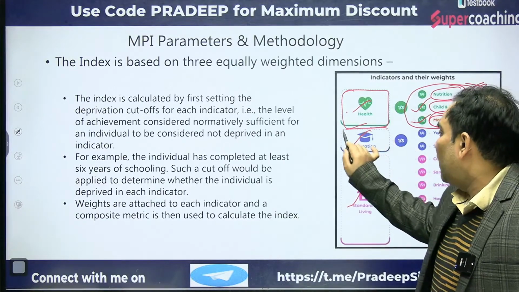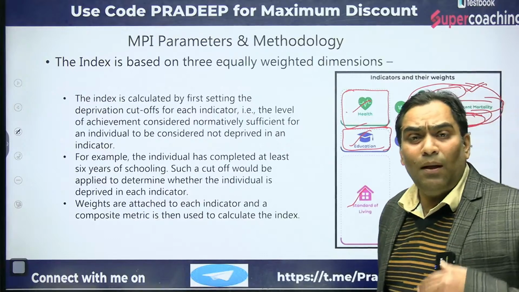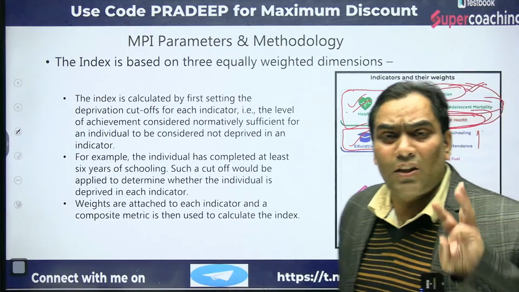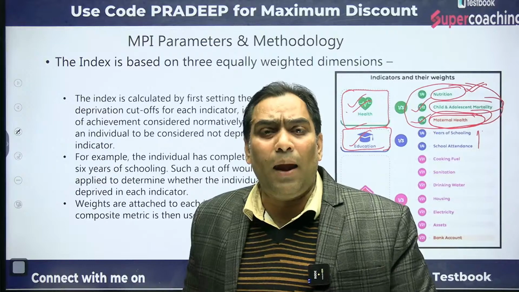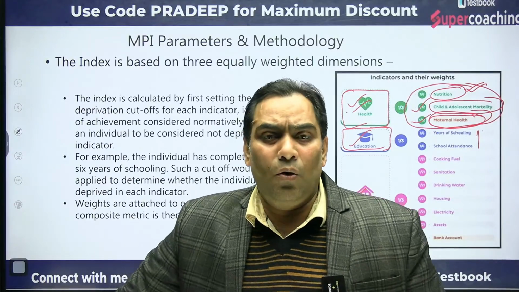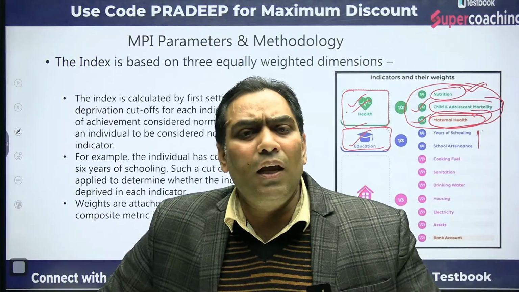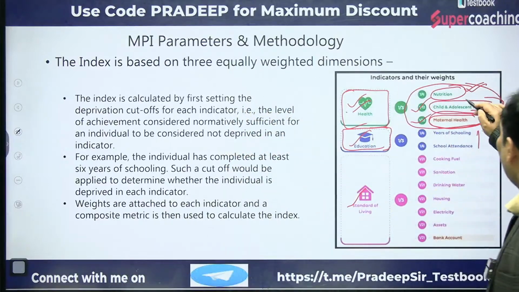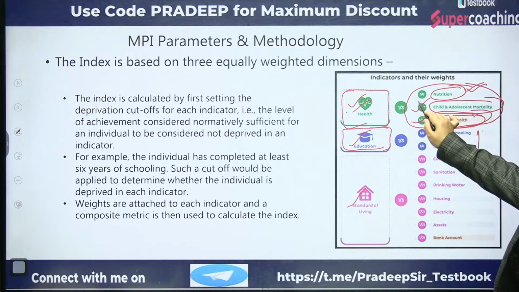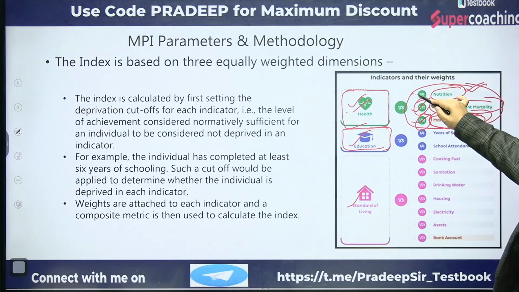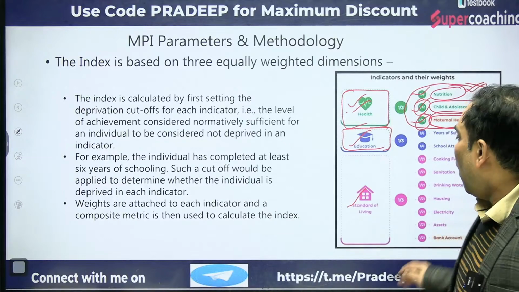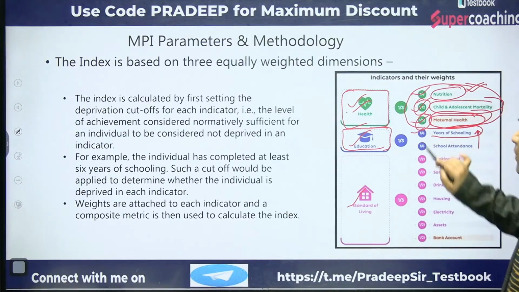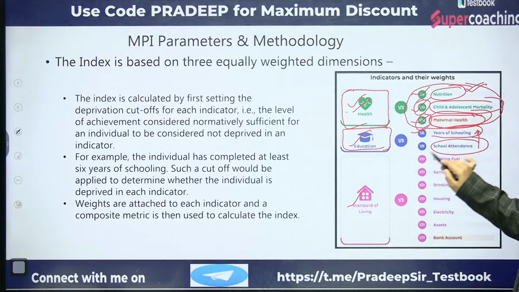Similarly, the education component has two aspects, and both have equal weightage. In health, there were three components with varying weightage. Nutrition was given more weightage in comparison to the other two, equal to the other two combined. That's why nutrition was given 1/6 weightage, whereas child and adolescent mortality and maternal health were given 1/12 each. Whereas in education, both aspects are given equal weightage. So years of schooling is going to have 1/6 weightage, and similarly school attendance is also going to have 1/6 weightage.